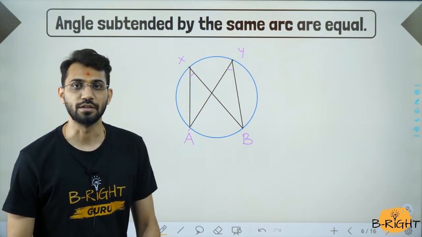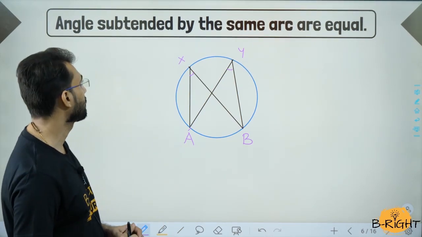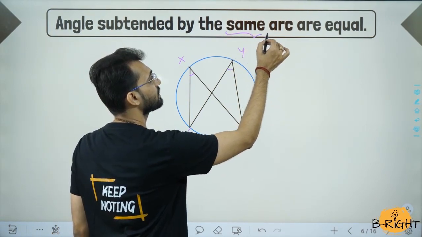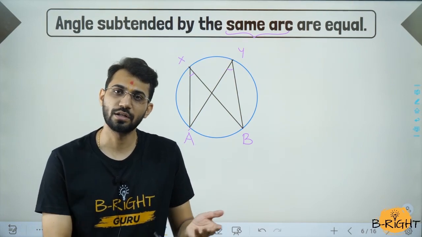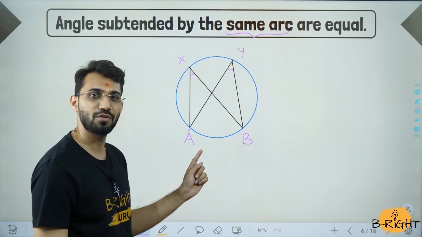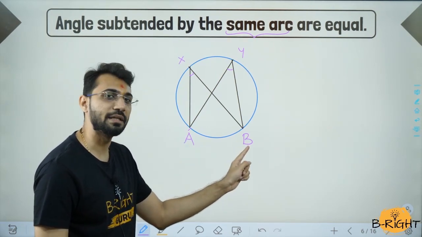So here is what the theorem says: angle subtended by the same arc. You have to focus on the word same arc. Angles subtended by the same arc are equal. So same arc, which arc was that? AB, right? So you can see over here the line started from A and ended at B every time.